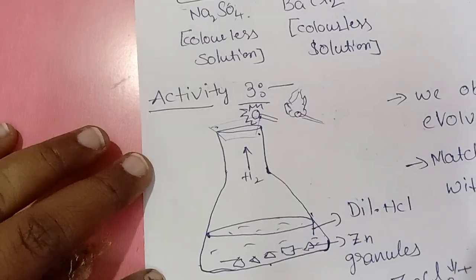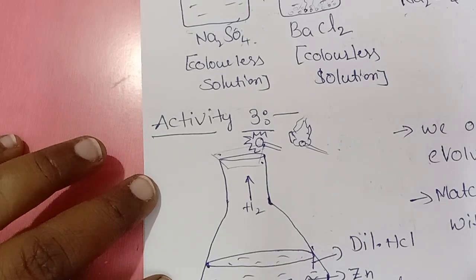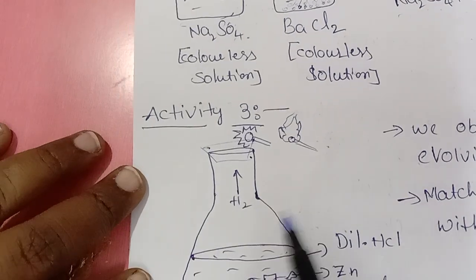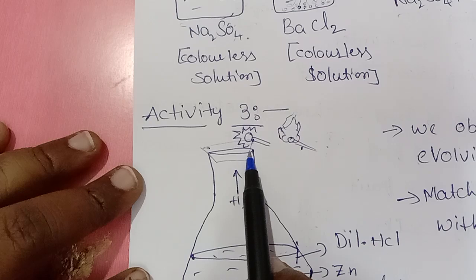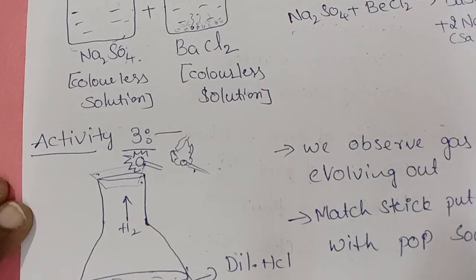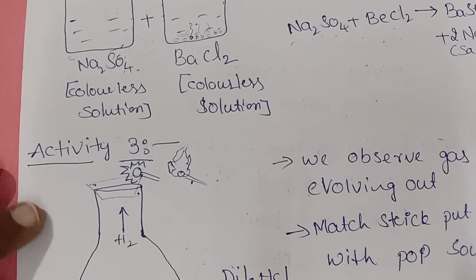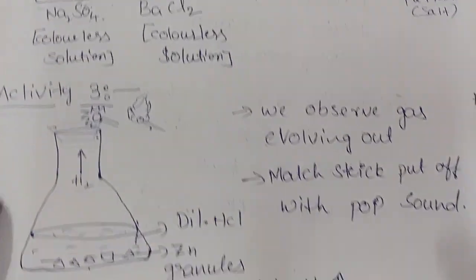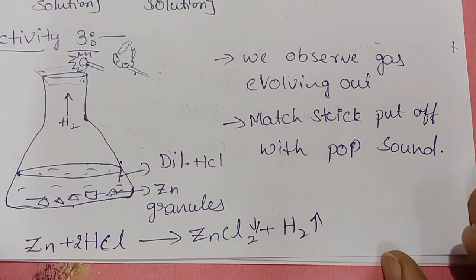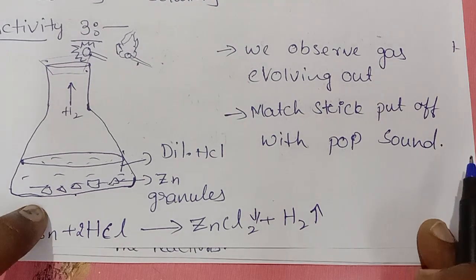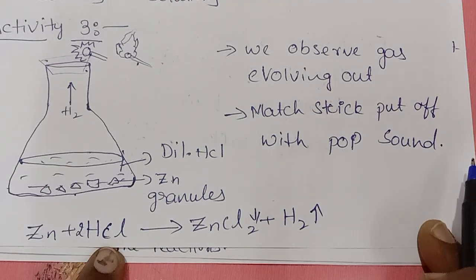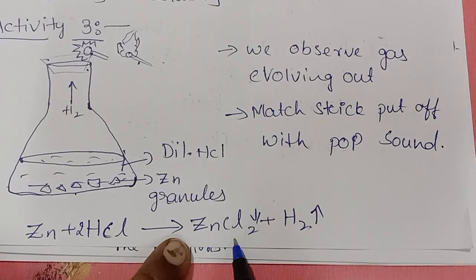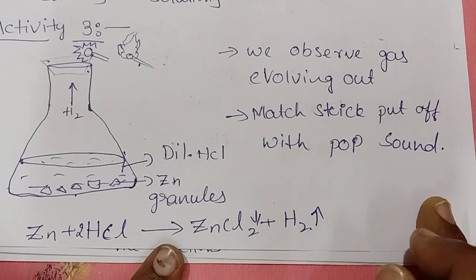So after some time, you will observe that some gas tries to escape from the conical flask. So if you want to test it, bring a burning matchstick. So what will happen to this burning matchstick? The burning matchstick is put off with a pop sound. So we observe that gas is evolving out, and the matchstick is put off with a pop sound. These are the changes we observe here, right? So what is our simple lab activity? Zinc granules are reacted with hydrochloric acid. What are the end products? So hydrogen gas is released, zinc chloride is formed. Okay. So these are the simple lab activities.